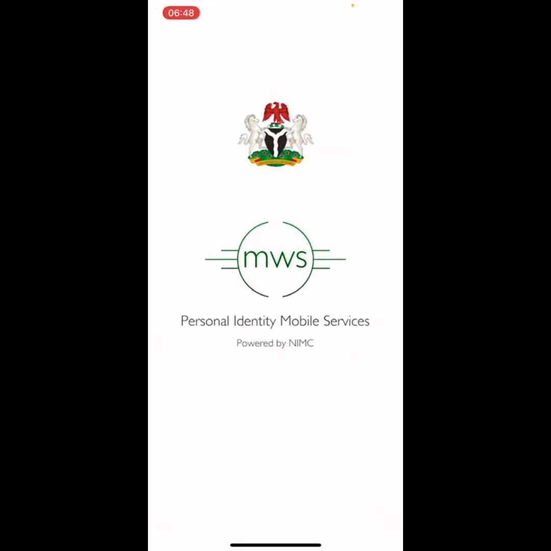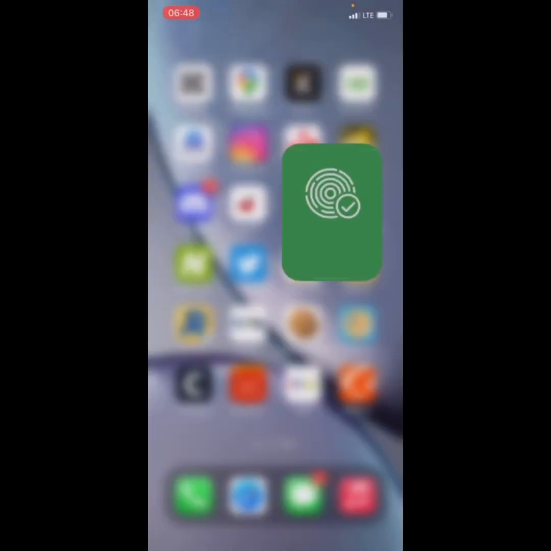Let me just show you. So I've already used this premium NIN to verify a lot. Let me see, it doesn't come up, so I just leave it for now. You can just register and use that to verify your NIN. If you have any issue, you can let me know in the comment below or in the Telegram group.